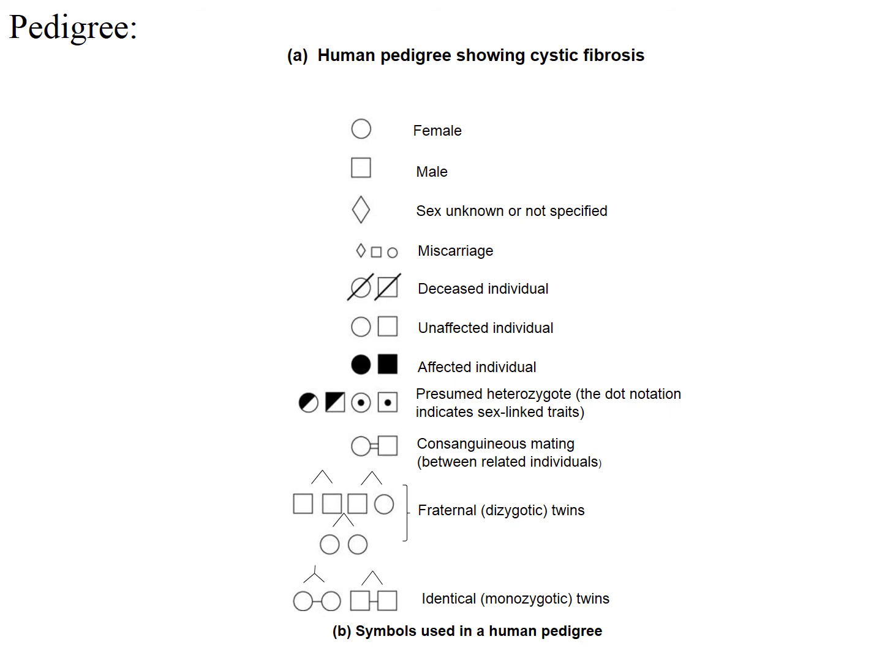If the circle or square is blank on the inside, that individual is unaffected. If the circle or square is completely filled in, that individual is affected. And if the circle or square is halfway filled in, they are a heterozygote. The other symbols, I'm not interested with you knowing what those are for now.